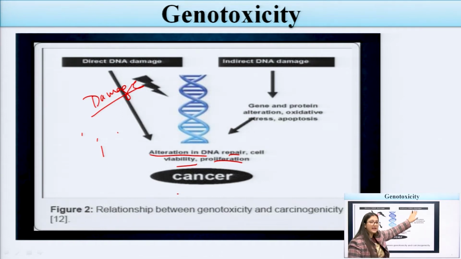The second one is indirect DNA damage, meaning the DNA is not directly damaged, but through other agents or substances the DNA gets damaged. Either through gene and protein alterations, oxidative stress or apoptosis conditions, they may also produce alteration in DNA repair, cell viability and proliferation. This may also lead to cancer. So either through direct or indirect DNA damage, they may produce cancer or proliferation of the cells.